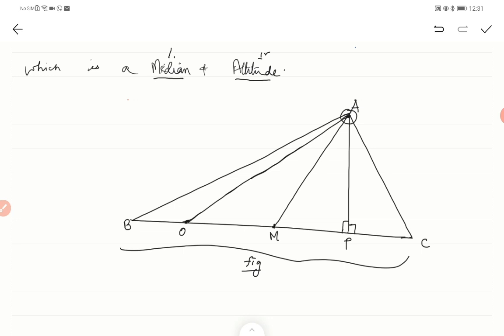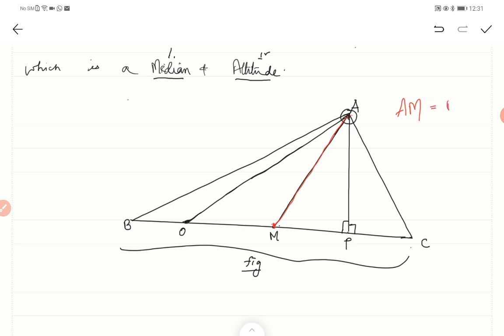Now what about AM? Is it a median or an altitude? M is the midpoint. You can see this is the midpoint of B and C. So a line coming from the vertex A and cutting at the midpoint of BC is called a median.